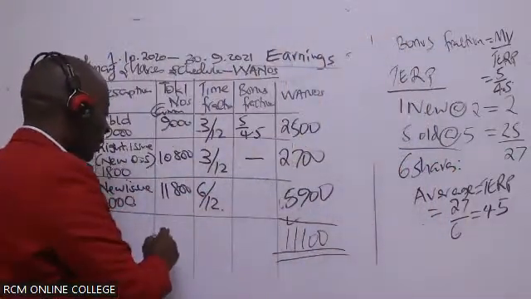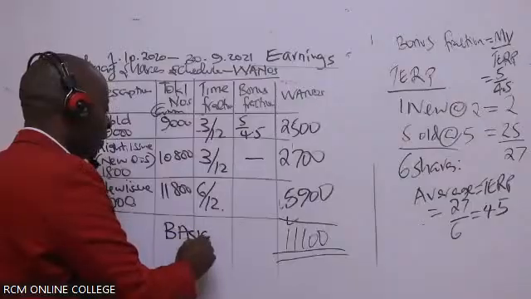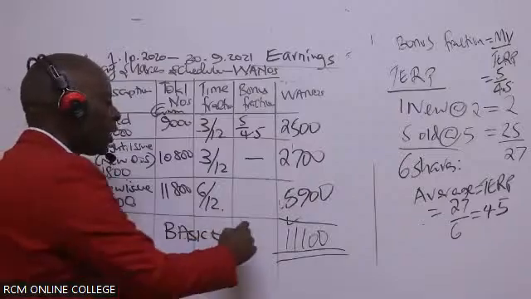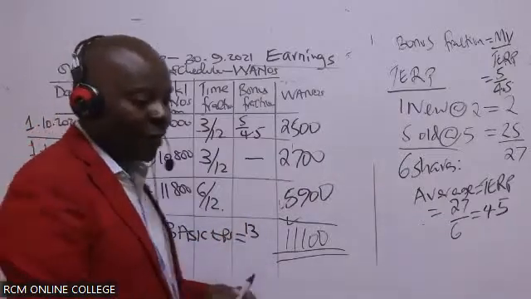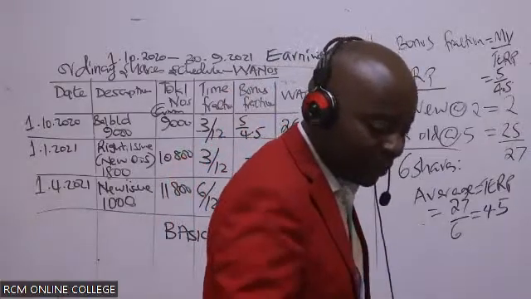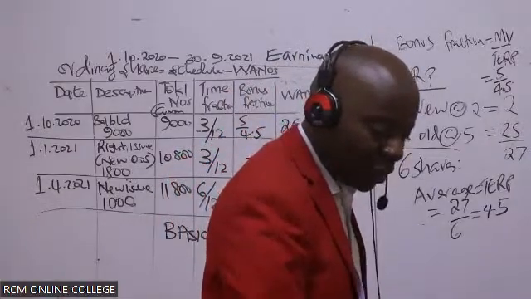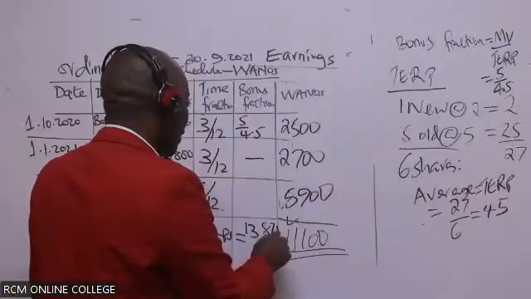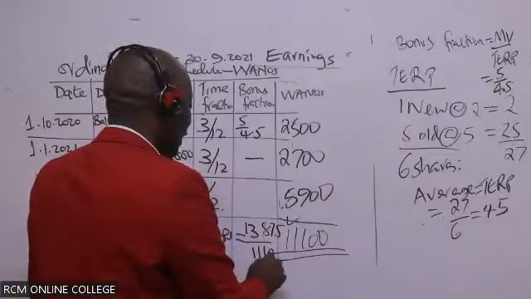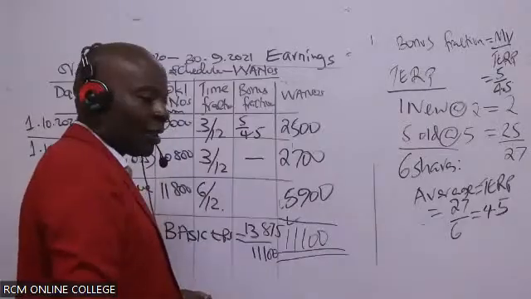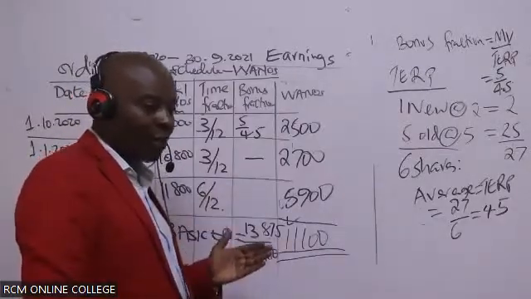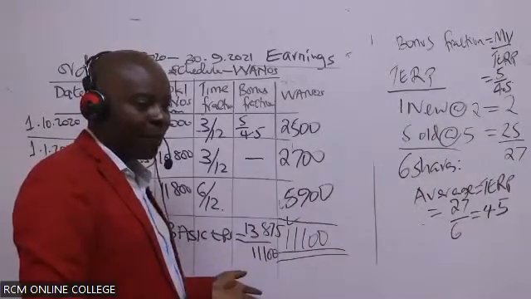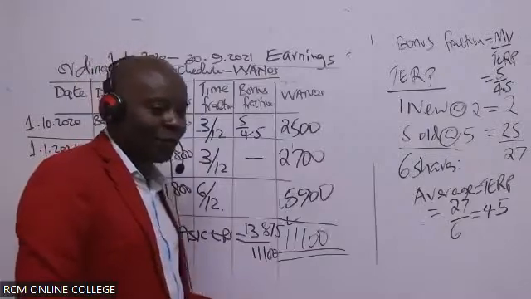Our basic EPS 2021 is the PAUs, profits attributable to ordinary shareholders. If I remember very well, you gave me a figure of 13,875. Thank you very much. 13,875 all over the weighted average number of shares, 11,100. So are you able to give me this figure? Wanjiro Getonga tells me 1.25.